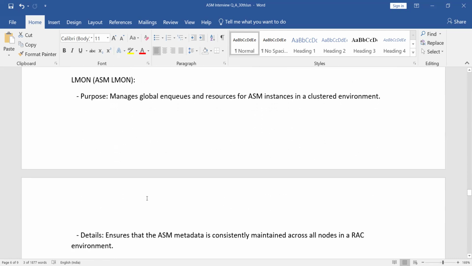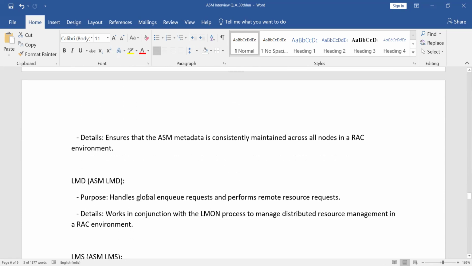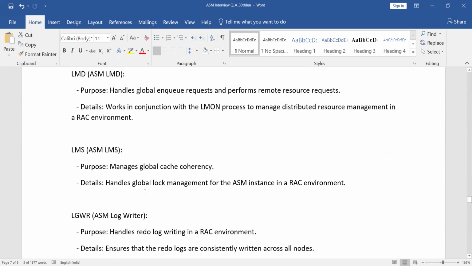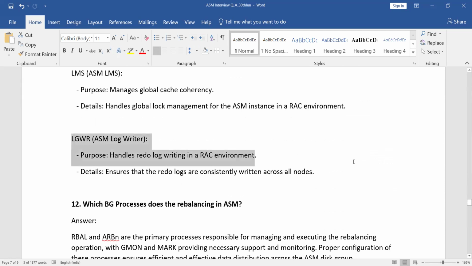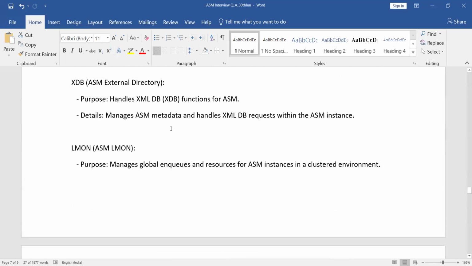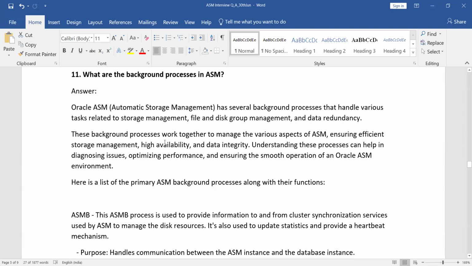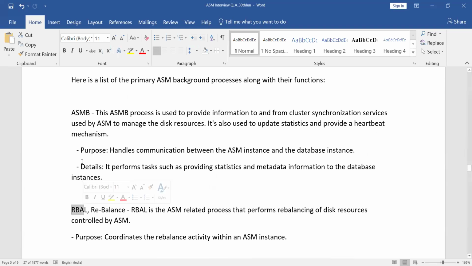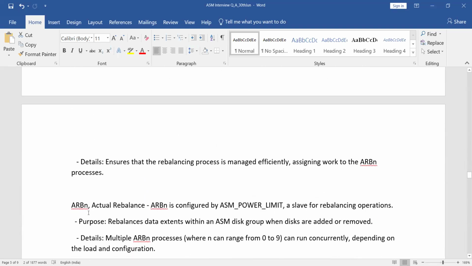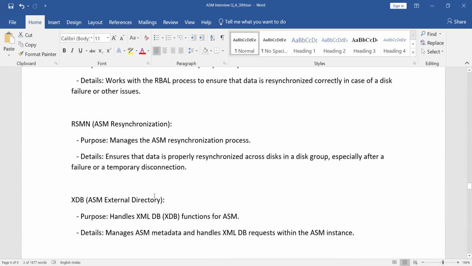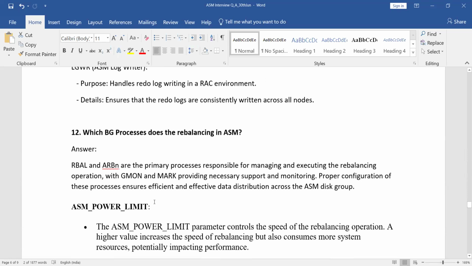LMON is there, both the normal LMON and also ASM LMON. LFD is there. These are all the background processes, but the high-level important ones are ASMB, RBAL and ARBN. These three are the high-level important background processes.